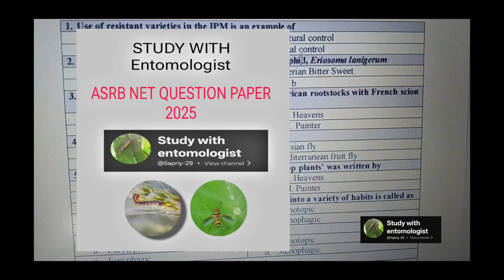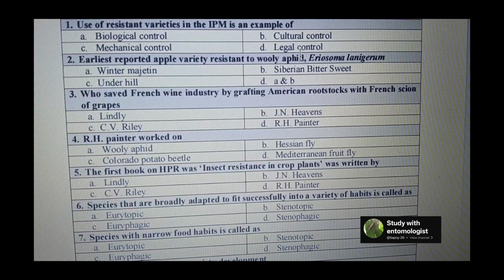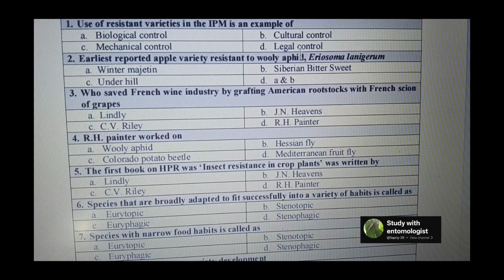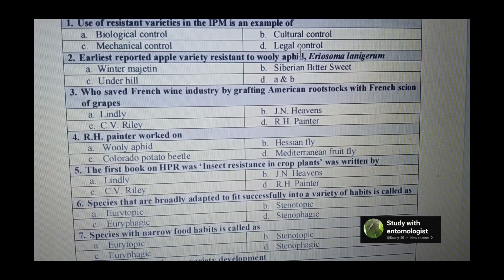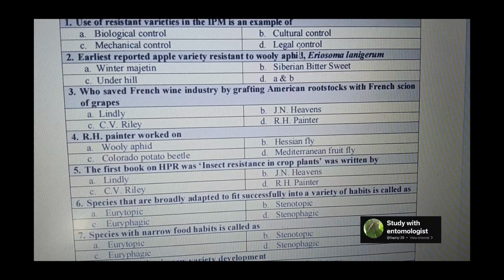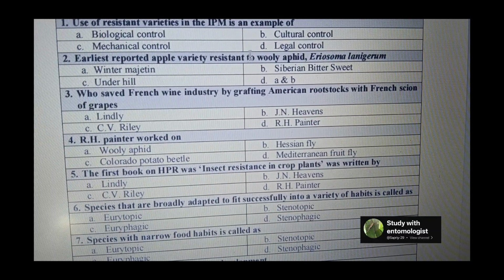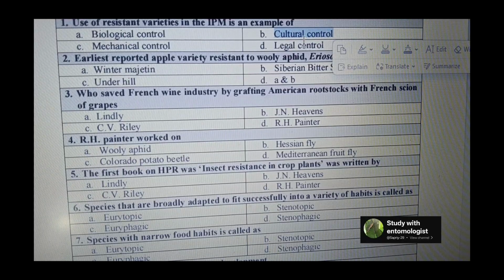So this is the first video of the series where we are going to discuss the important MCQ topic wise. So in that the first topic is HPR, host plant resistance. So first question is use of resistant variety in IPM is the example of. So it is example of the cultural control.